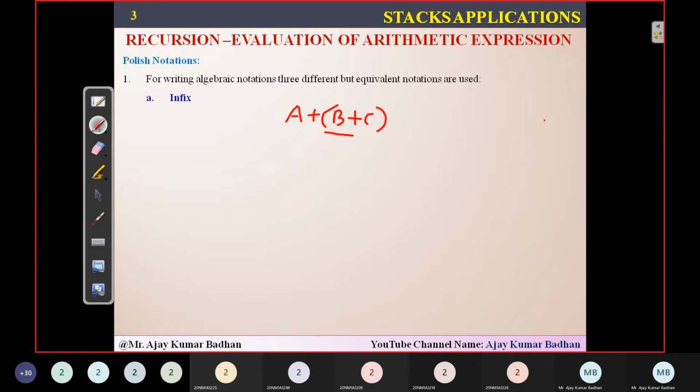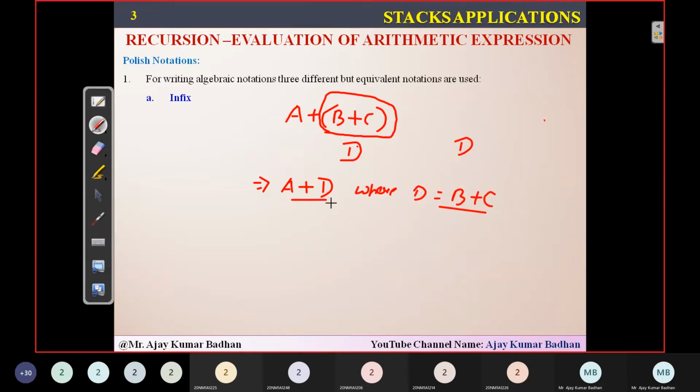Assume that B plus C is one expression, and I am expressing this as D. Then the expression is something like A plus D, where D is equal to B plus C. This is how I'm writing it.